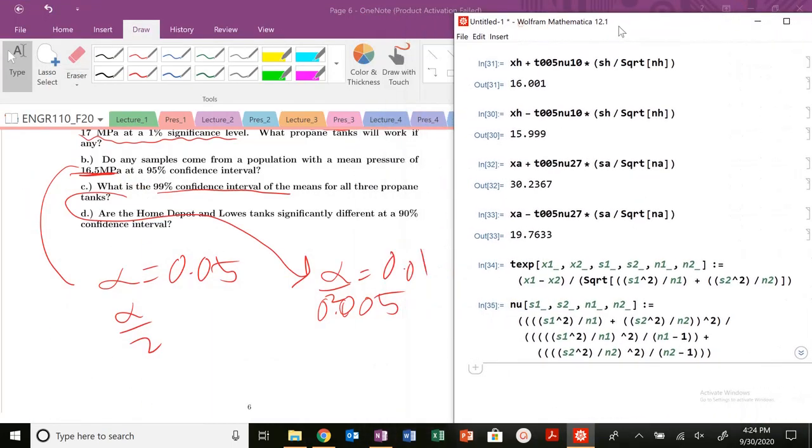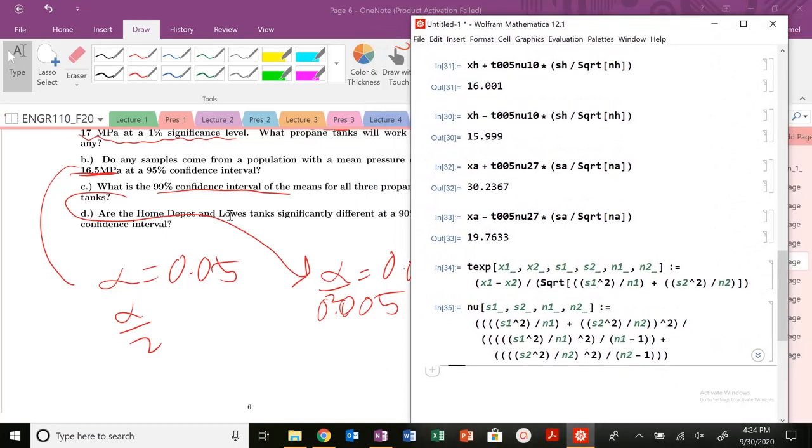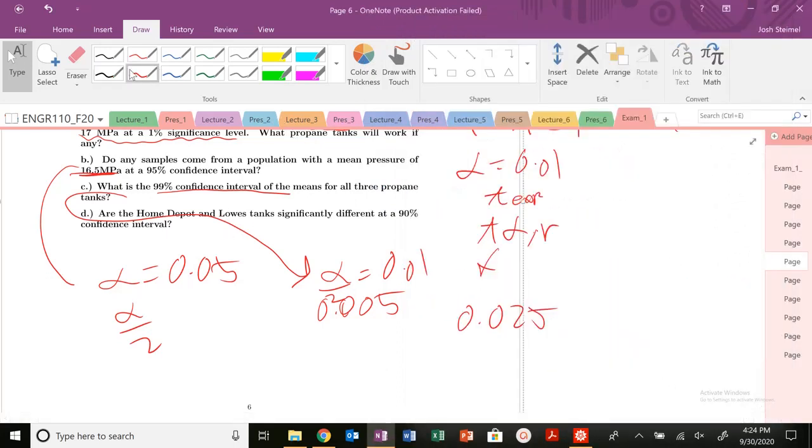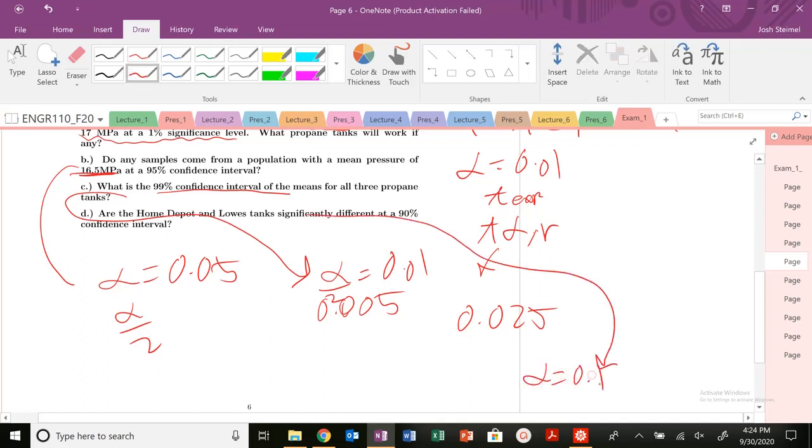Are the Home Depot and Lowe's tanks significantly different at a 10% confidence interval? So again, the only thing that changes here is my alpha for this problem. Alpha is equal to 0.1, but it's basically a two-sided test comparison. So we know that alpha over 2 equals 0.05. So I'm going to do my same procedure for hypothesis testing, except my alpha is going to be 0.05. And my nu, we're going to figure that out right now.